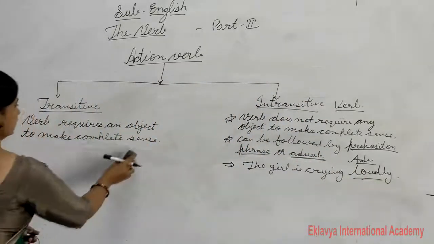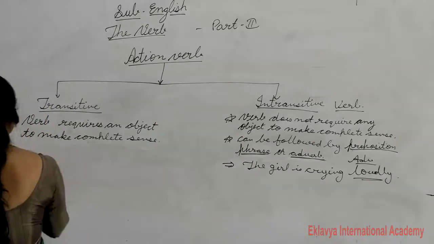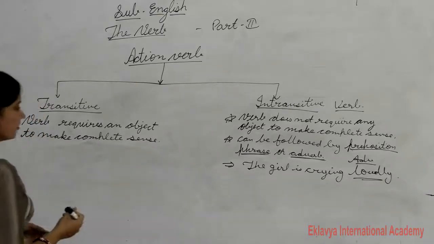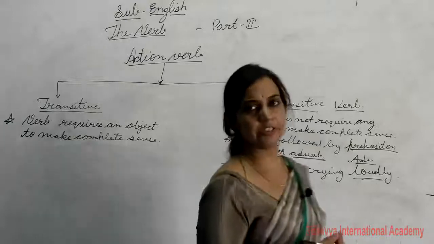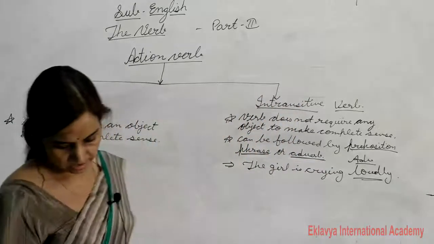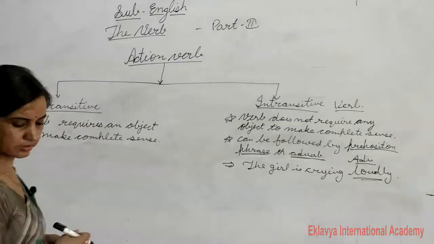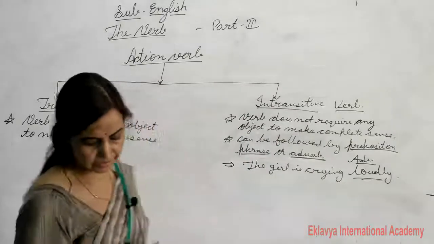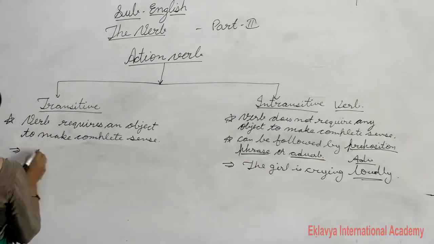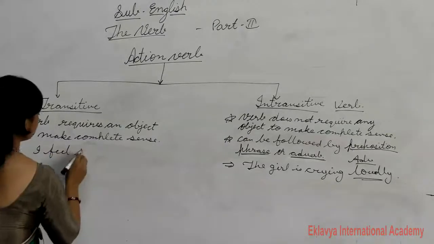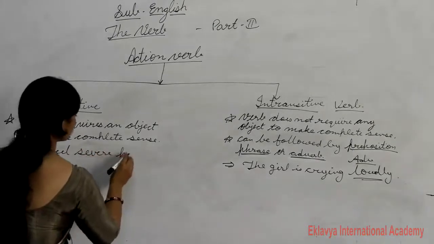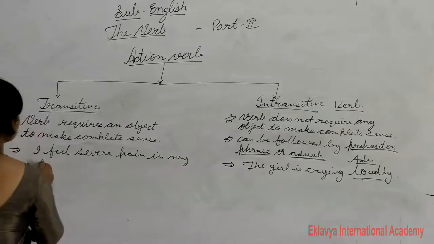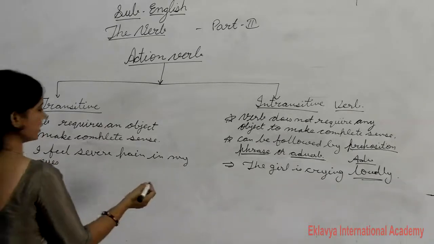So some verbs are transitive or intransitive verbs also, okay. Like we can use more verbs either as transitive or intransitive verb, like I feel severe pain in my eyes. I feel severe pain in my eyes.